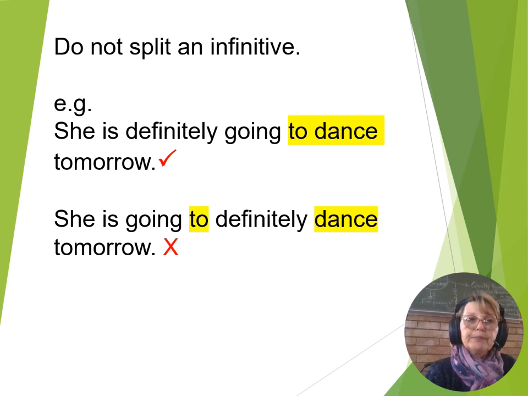Please do not split an infinitive verb. You can say she is definitely going to dance tomorrow. An infinitive verb is like a marriage. These two need to stay together. Don't split them up. Don't divorce the couple. Keep them together. To dance must stay together. If you say she is going to definitely dance tomorrow, then you have split up this happy marriage of the infinitive verb, and then it's incorrect. So stay away from that.